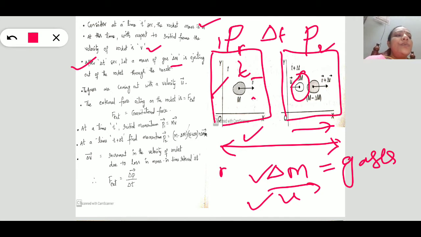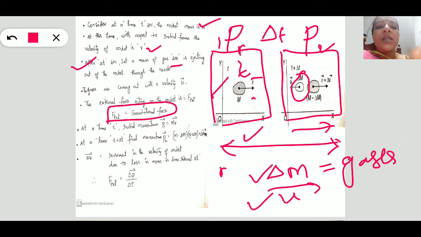Now let us calculate the external force. When the body is in motion, according to Newton's second law, there may be an external force, and that external force is equal to the rate of change of momentum. So we are calculating that external force. Here we are considering this external force to be nothing but the gravitational force. When the rocket moves in the upward direction, the gravitational force automatically acts on it.